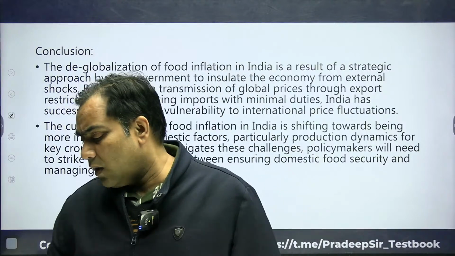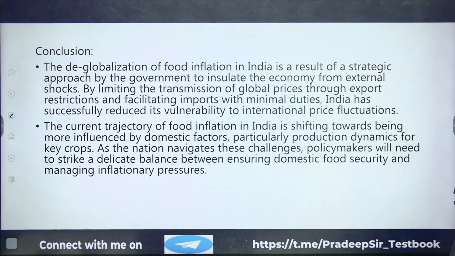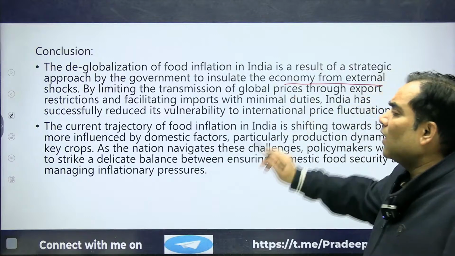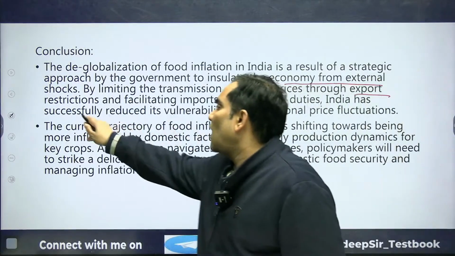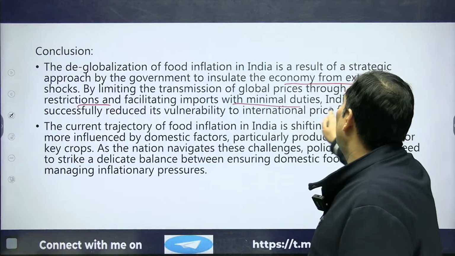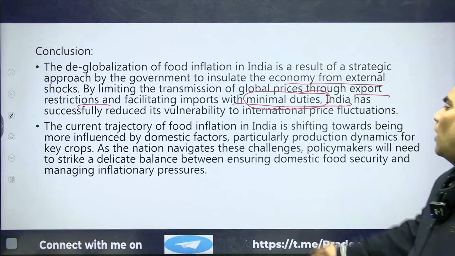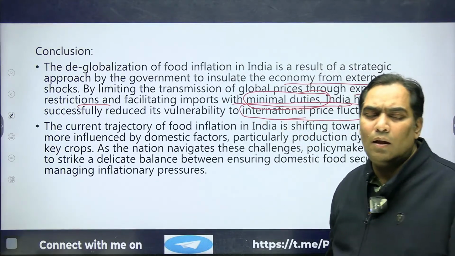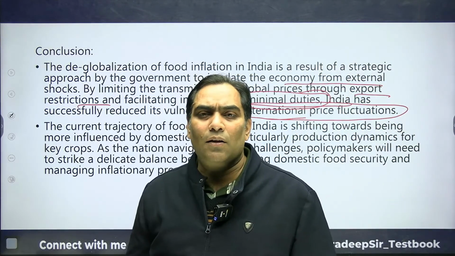In conclusion, what we can say is that deglobalization of food inflation in India is the result of a strategic approach by the government to insulate the economy from external shocks by limiting the transmission of global prices through export restriction. For that we have restricted the export and facilitated imports with minimum duty. We have reduced the import duty and successfully reduced the vulnerability to international price fluctuations. We have discussed that in the international prices there is too much fluctuation. It was as high as 60%.